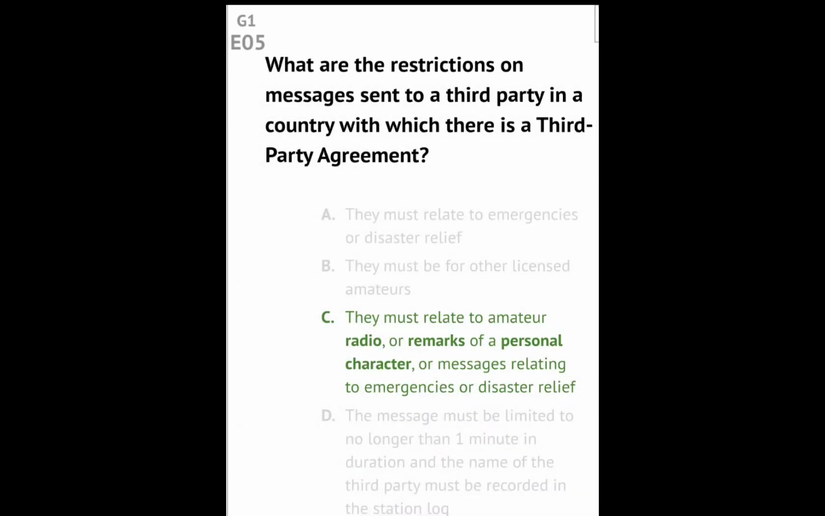Question G1E05. What are the restrictions on messages sent to a third party in a country with which there is a third-party agreement? Answer: they must relate to amateur radio or remarks of a personal character or messages relating to emergencies or disaster relief.